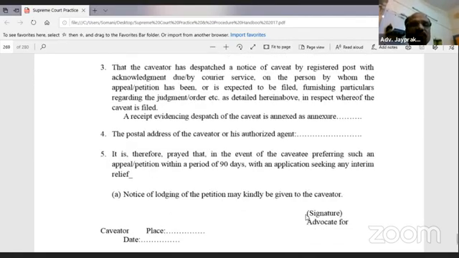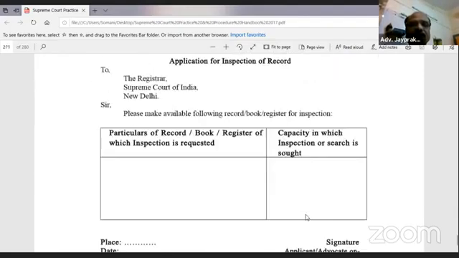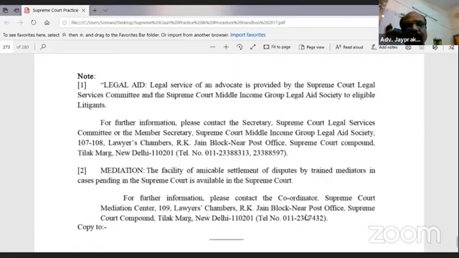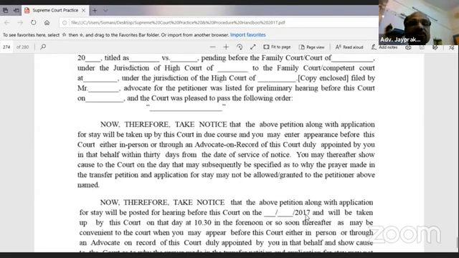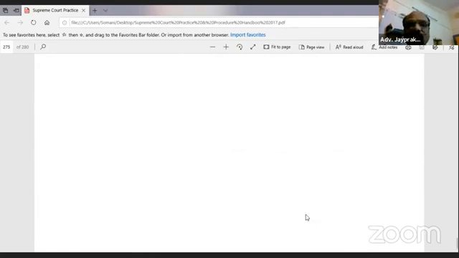This is the caveat form. How a caveat is filed. As a law student and as a lawyer, you know the caveat. But for those who are only professionals, for them I am explaining what a caveat is. Caveat means when any matter comes into the Supreme Court.